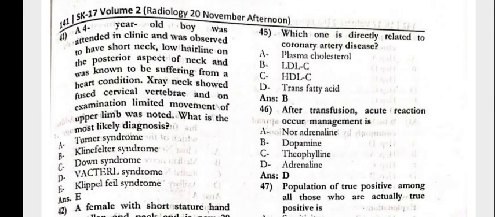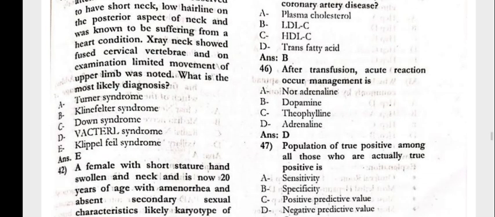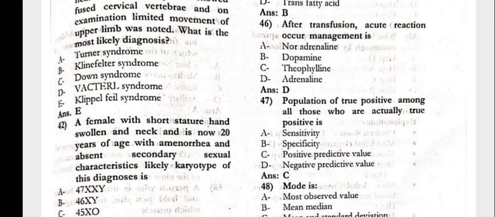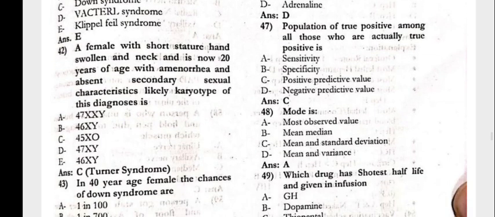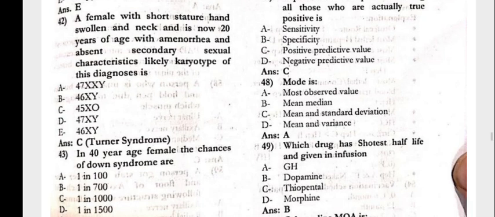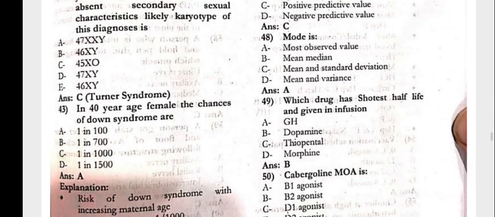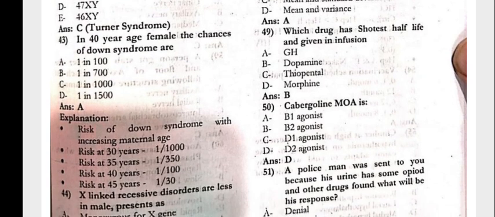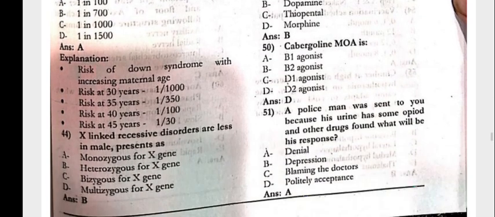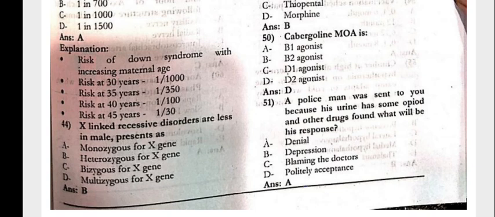Next, which one is directly related to coronary artery disease? That is the LDL-C. After transfusion, an acute reaction occurs. Management is adrenaline. In the population of the true positive, among all those who are actually true positive is the positive predictive value. Mode is the most observed value. Which drug has the shorter half-life and is given in infusion? That is dopamine. The cabergoline mechanism of action is D2 agonist.